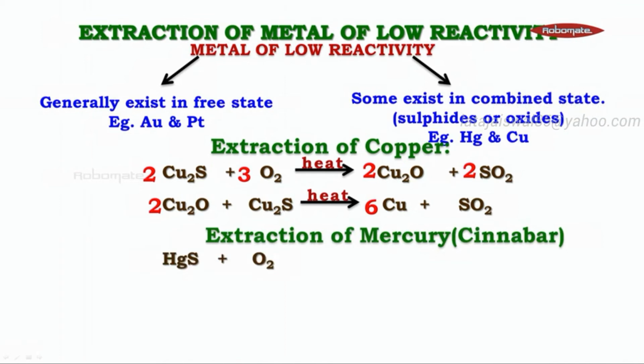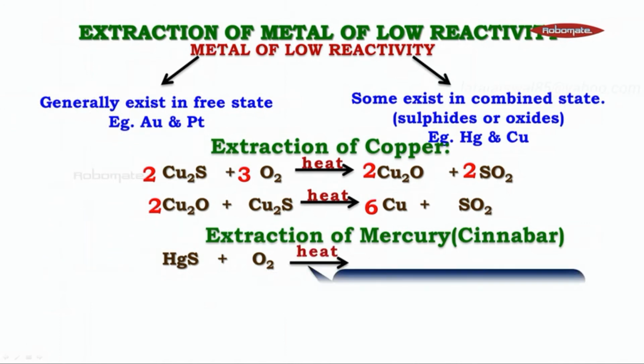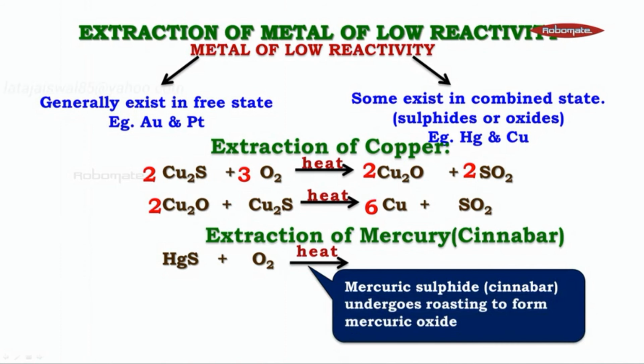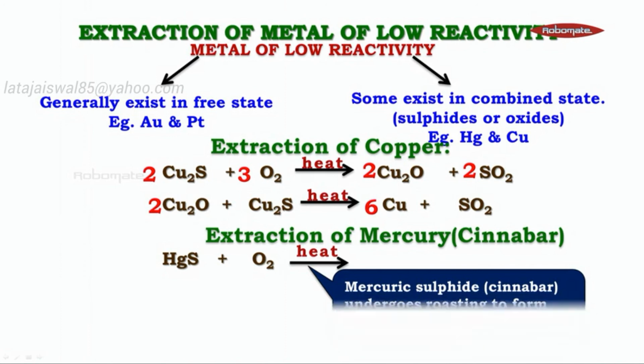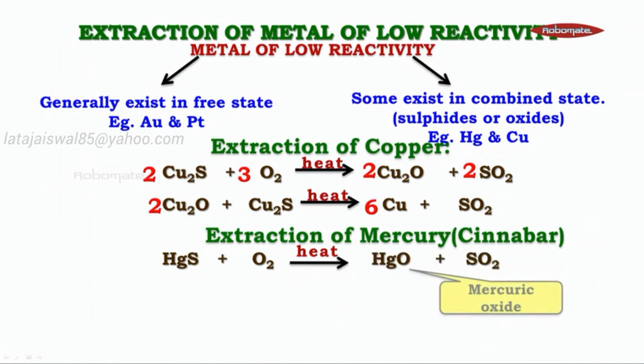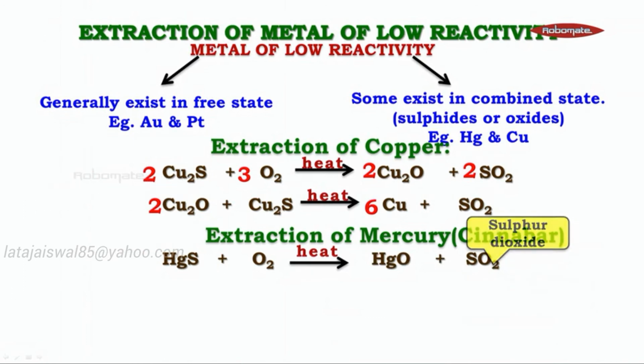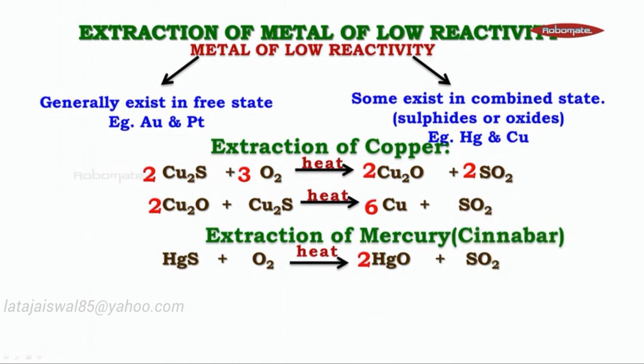When it reacts with oxygen, the bonds break due to heat. Mercuric sulfide is converted into mercury and sulfur. They react with oxygen to form mercuric oxide. Mercury sulfide undergoes roasting to form mercuric oxide and sulfur dioxide. When they do so, this HgO is heated further.